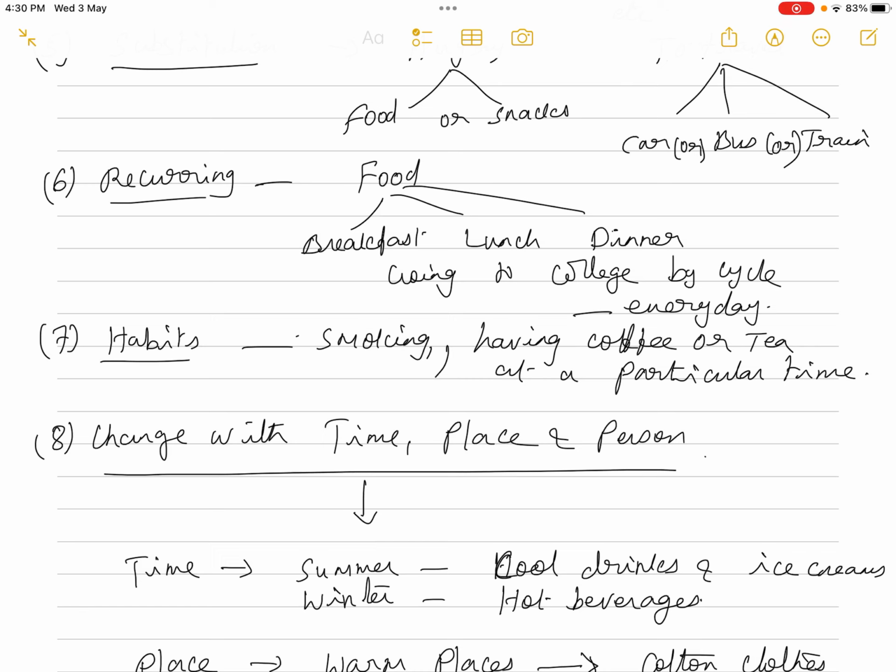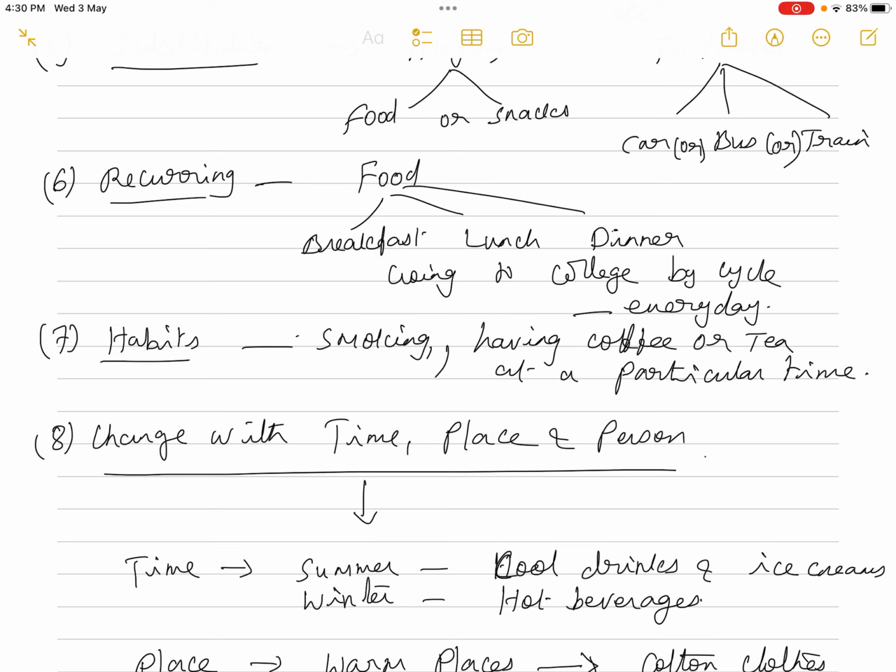Just by having breakfast at 8 o'clock in the morning, our hunger is satiated, but won't it happen again? Won't we feel hungry again? Won't we feel thirsty again? So again we want lunch, and again we want dinner. And to go to college, we need a cycle, so every day we need that cycle. So some of the wants keep on recurring again and again.